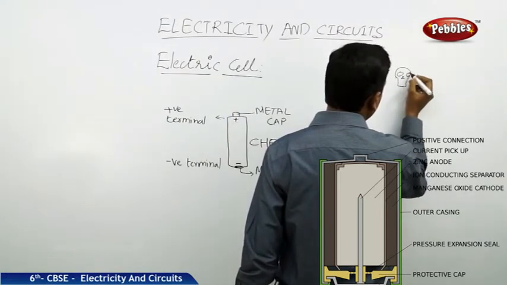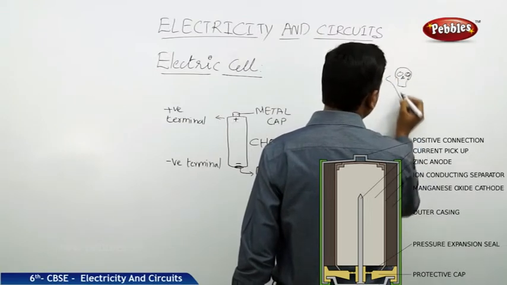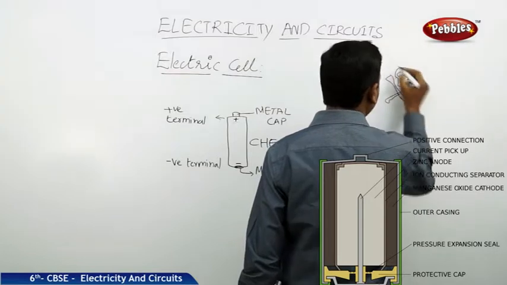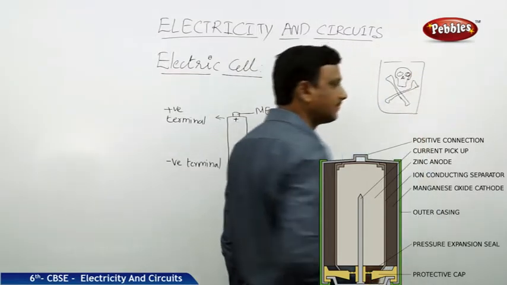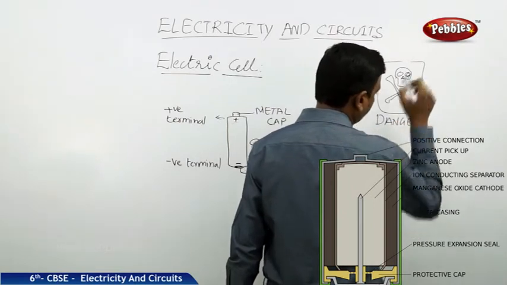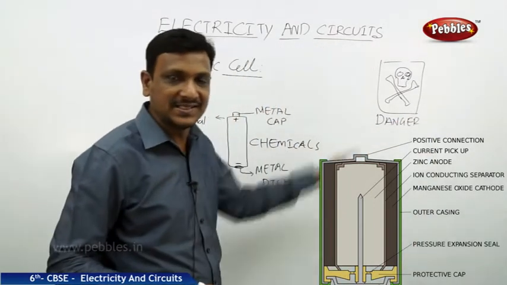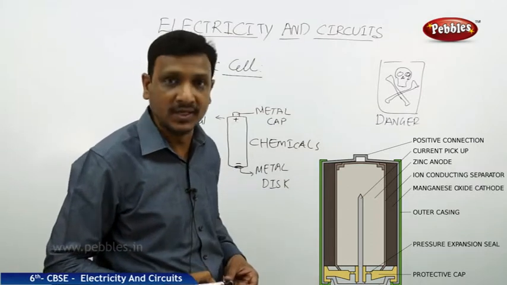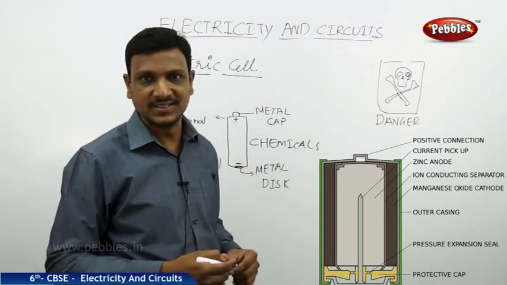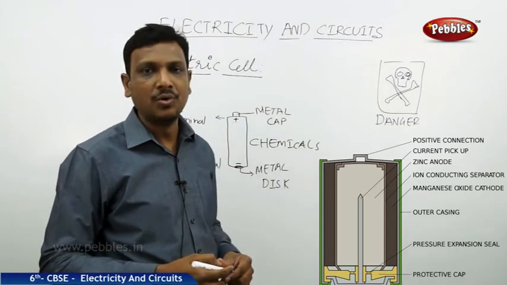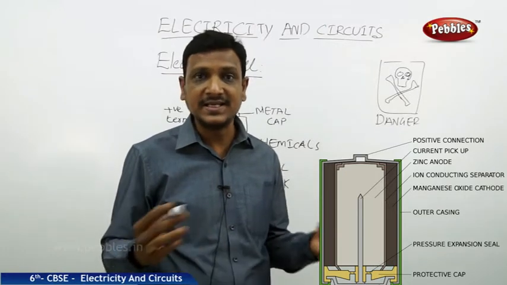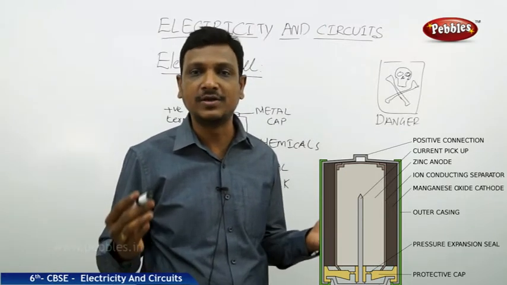You might be seeing the caution on the things that are involved with large amounts of electricity. You will find this skull symbol. This is the symbol of danger. You might see this kind of symbol on the transformers, which hold a very large amount of electricity. So electricity is very, very helpful for us, but when it is in large quantity, it is harmful or dangerous.